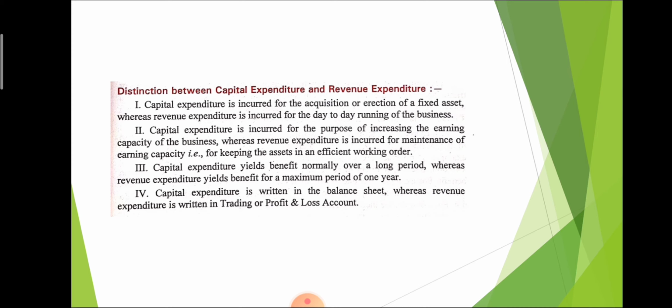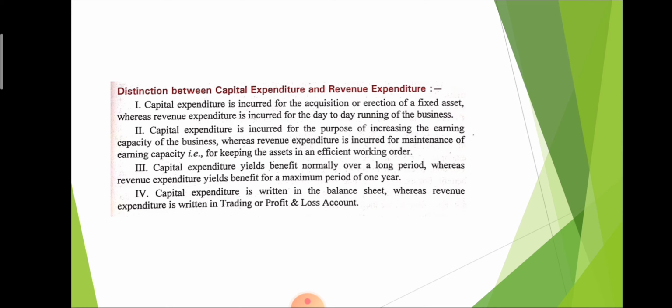The second basic difference is that capital expenditure is incurred for the purpose of increasing the earning capacity, and revenue expenditure is incurred for maintenance of the earning capacity. For example, if we purchase land and building, that is capital expenditure because it increases the capacity.